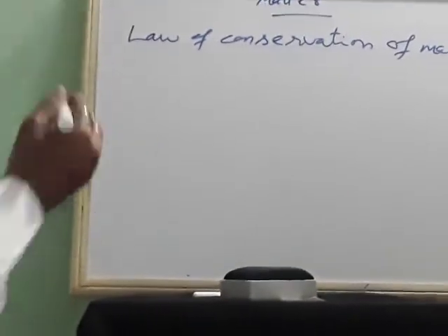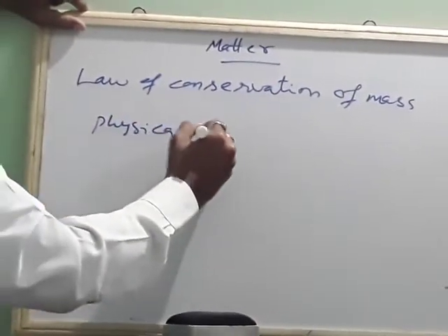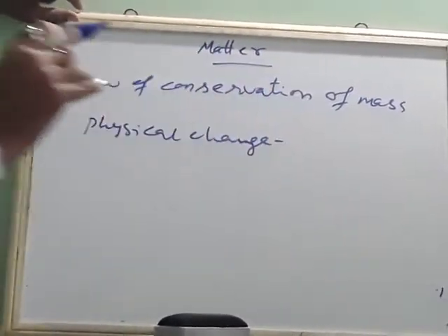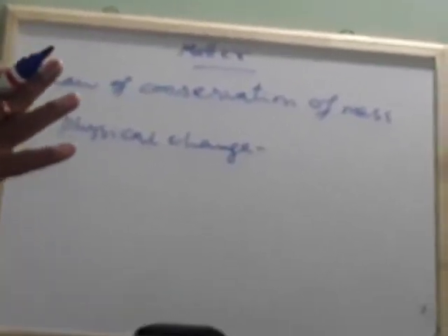What is a physical change? Physical change means the change which occurs due to application of some force, but only the state of matter will change. The physical nature of the substance will change, but chemically it is the same.